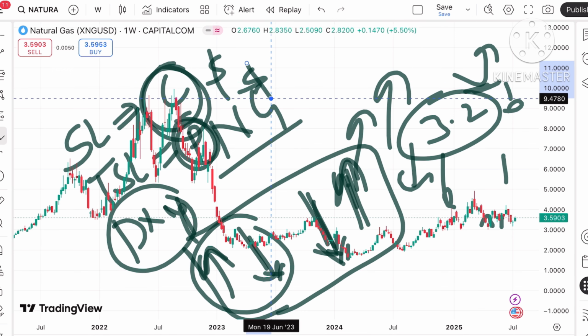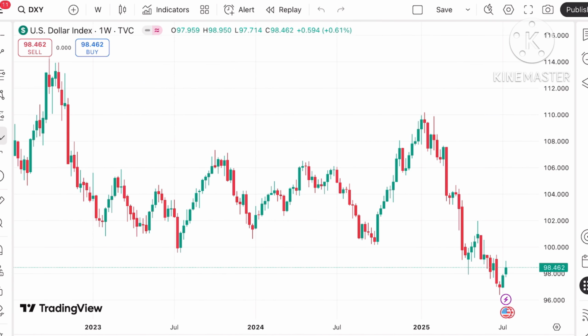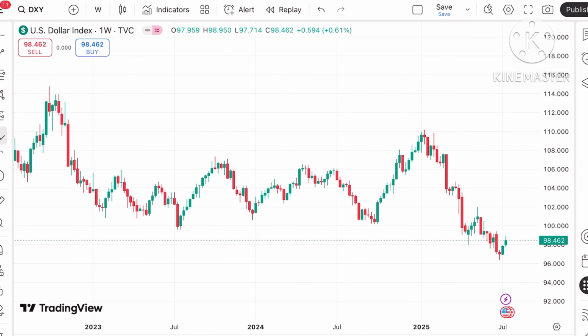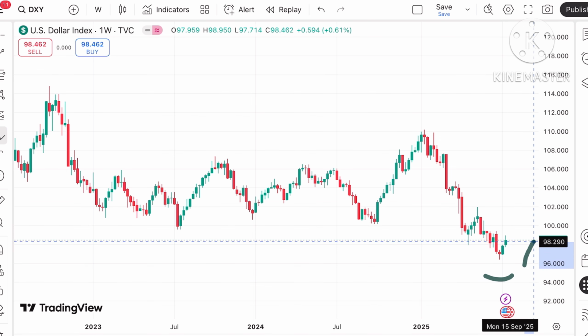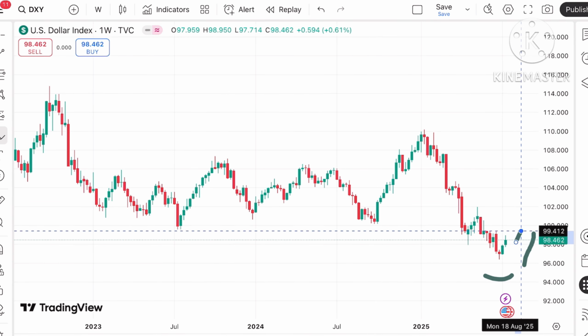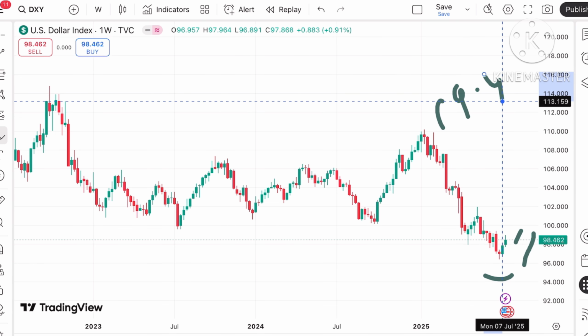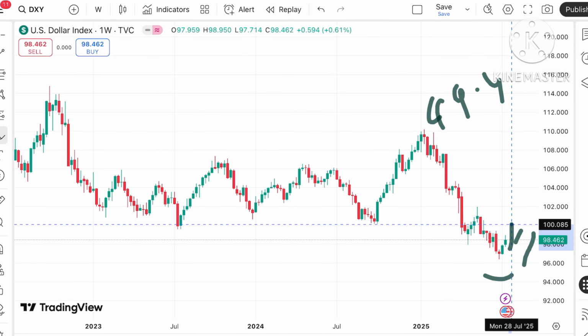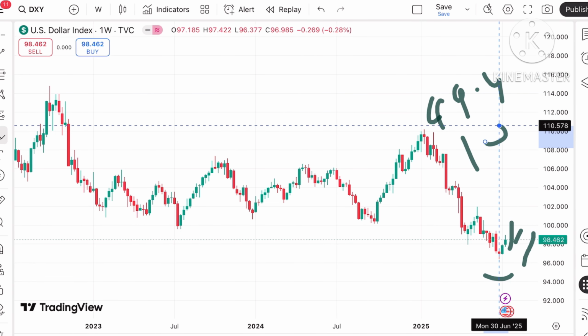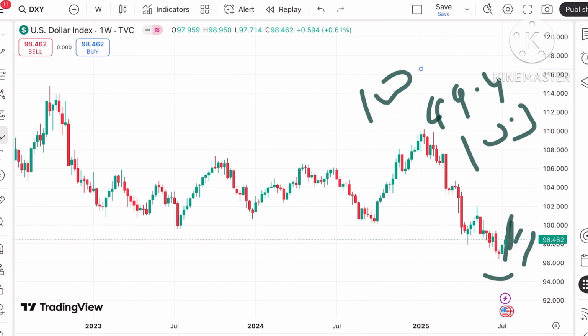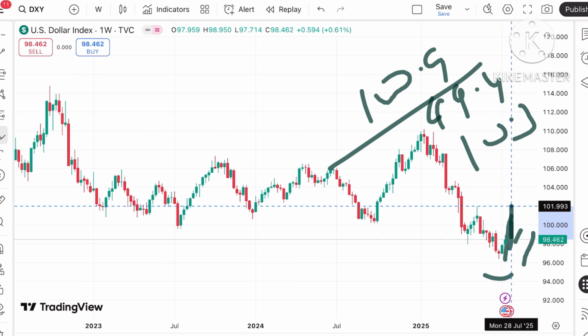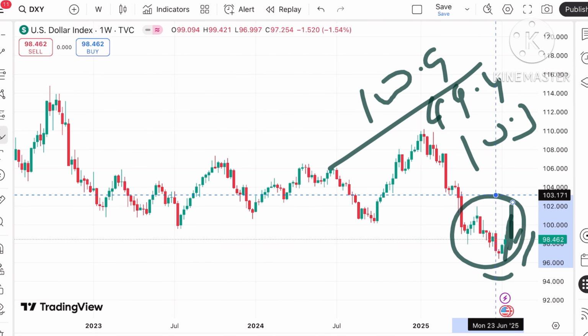Now coming back to the dollar index chart, it is very important to understand how the price of the dollar index is moving. The dollar index, for 2 weeks, has been trying to go higher. If it started going up, it can move towards 99, and from there it can move above a level of 99.4. Once it starts sustaining above this level, there is a probability of going towards 100.3, and if that sustains, it can move towards 100.9, and from there a probability of touching 102 will be there.